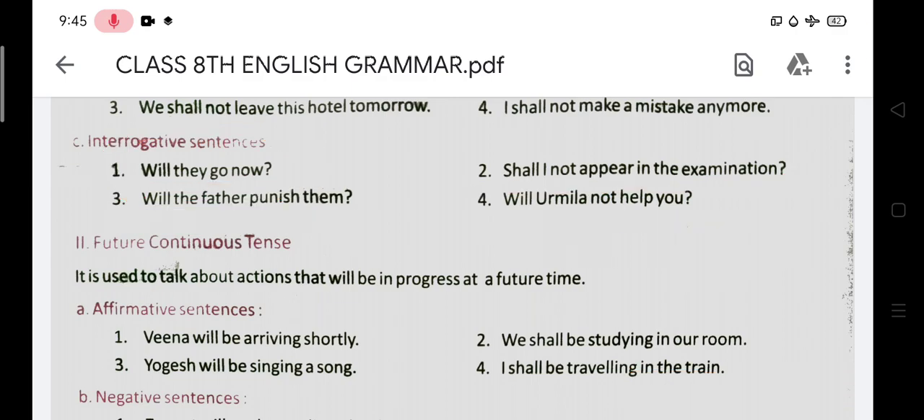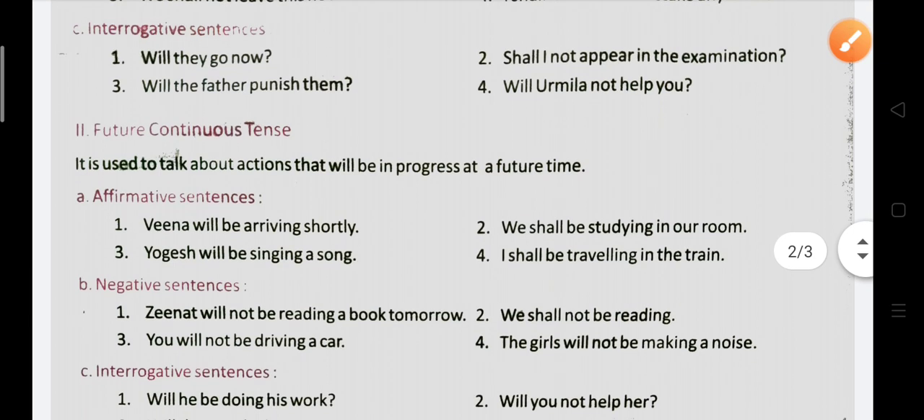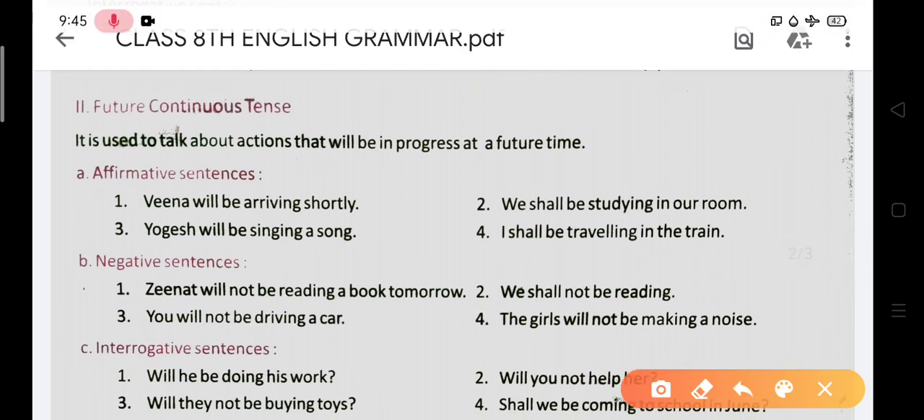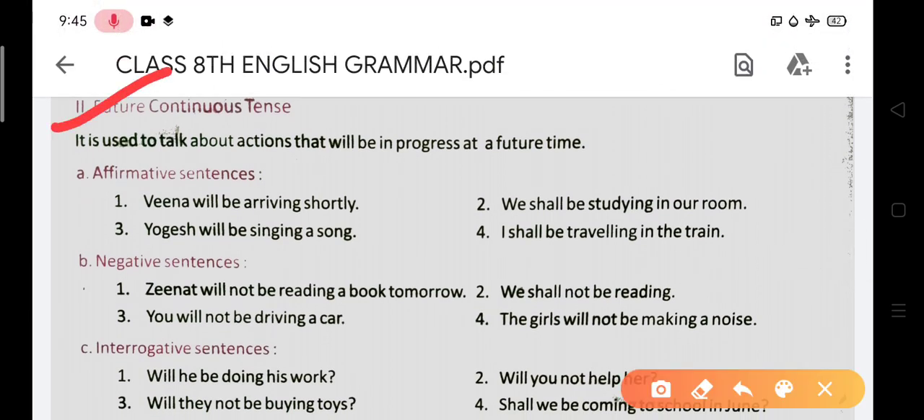Good. And after that we will study future continuous tense. So listen, what is future continuous tense? It is used to talk about actions that will be in progress at a future time.